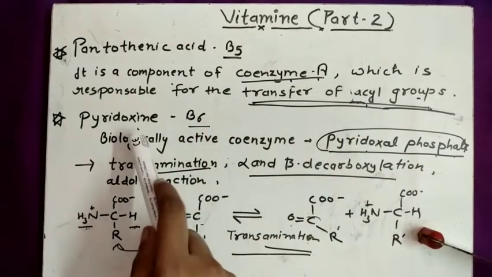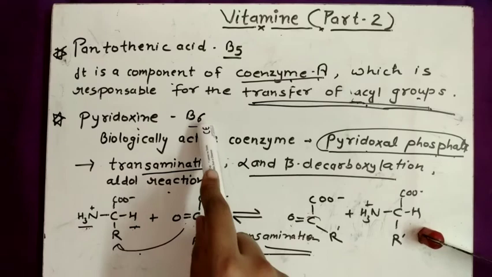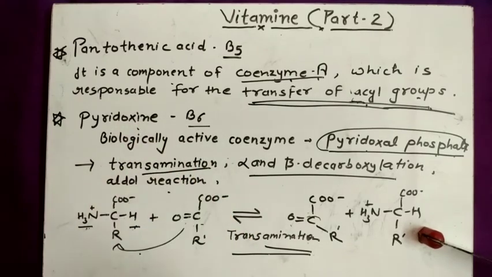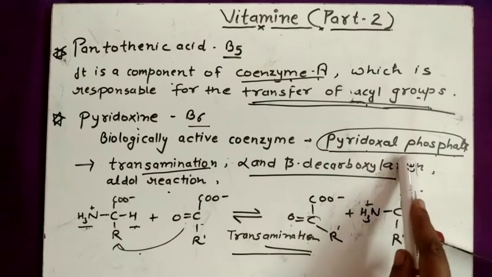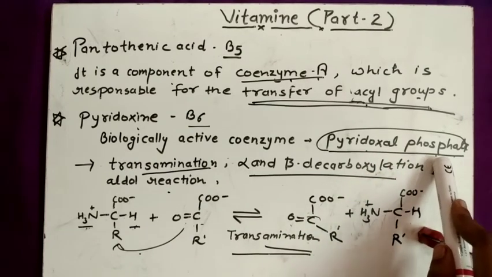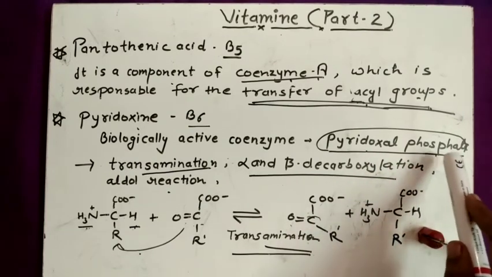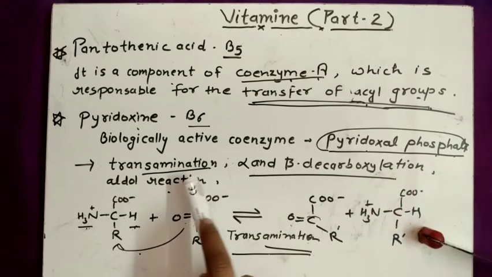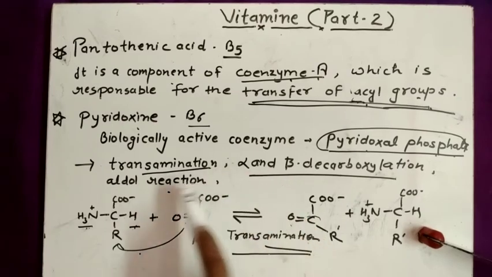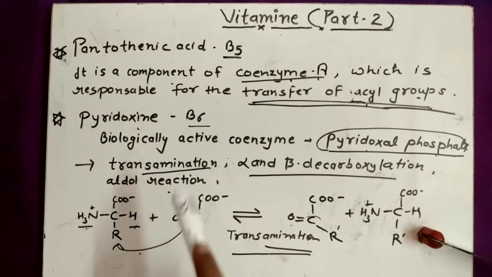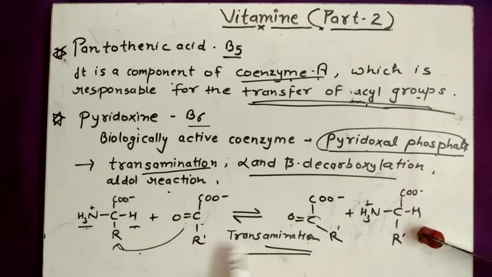Now vitamin B6 is pyridoxine, and the biologically active form of pyridoxine is pyridoxal phosphate. This pyridoxal phosphate is involved in many important reactions like transamination, alpha and beta decarboxylation, and aldol reactions. Here is an example of transamination. In a transamination reaction, here is an amine group.